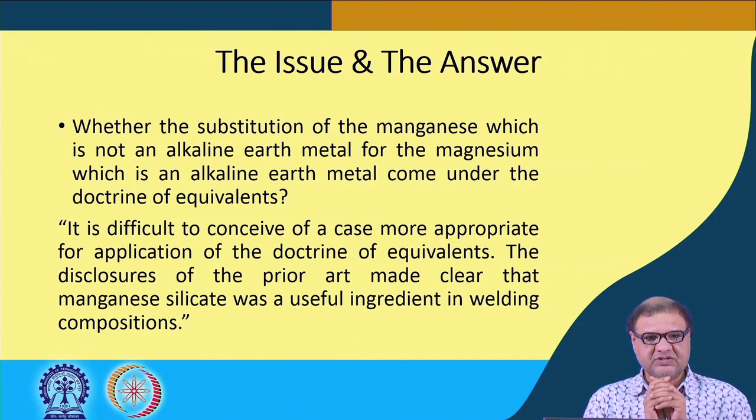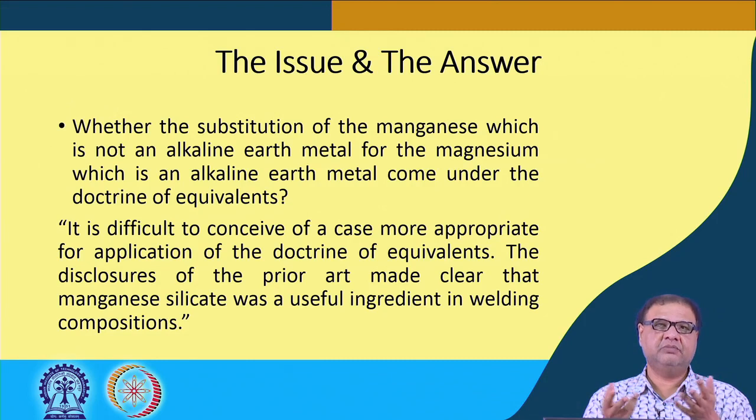The disclosures of the prior art made clear that manganese silicate was a useful ingredient in welding composition. Here, what was the prior art? The prior art shows that manganese silicate was used as a useful ingredient in welding composition.